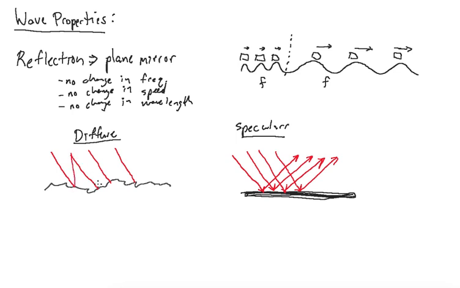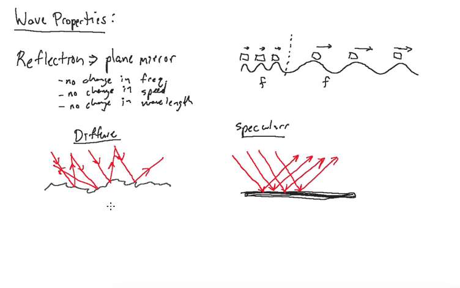So this one can reflect up this way, this one can go back that way. Probably should have drawn the arrows before I started drawing the rest of it. But this one will reflect that way, this one will reflect that way, and so the light that was ordered and parallel on its way in is diffusing. It's jumbling all up as it reflects back.